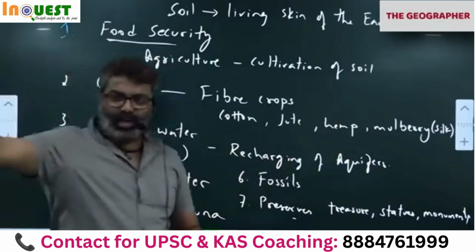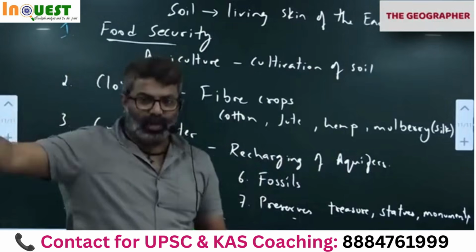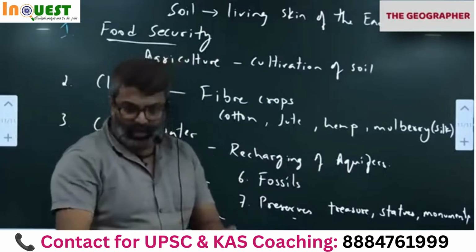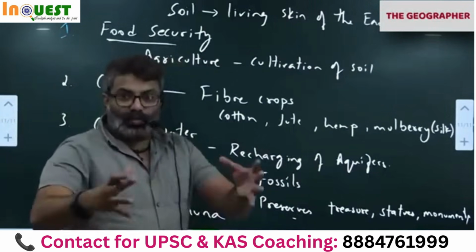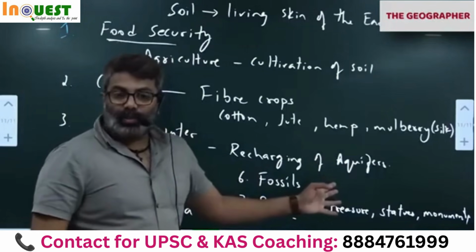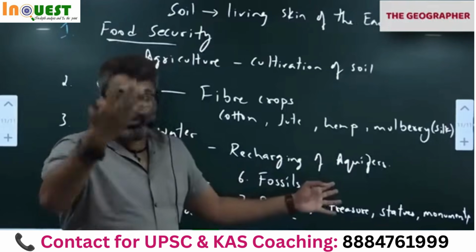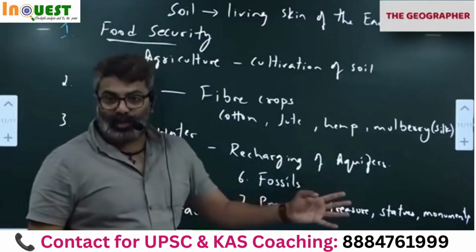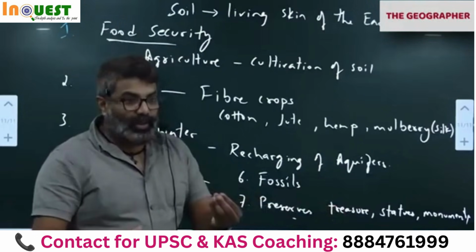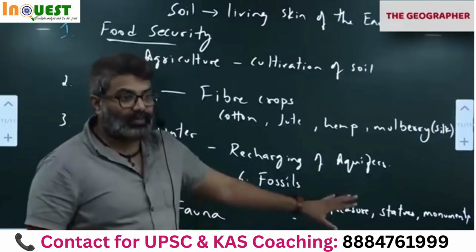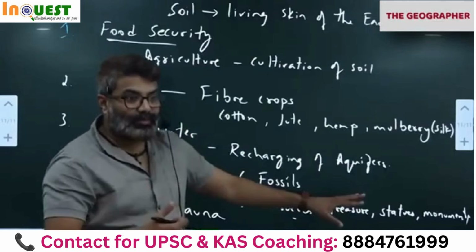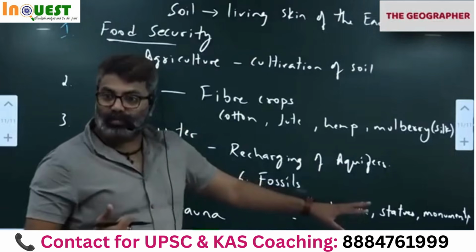A very recent example I'll take is near Golconda. Somebody was digging the soil for construction, and they found pots of gold coins. Earlier there were no banks. So whatever wealth people had, they had to bury it in the soil, otherwise somebody would steal it, or the British would loot.